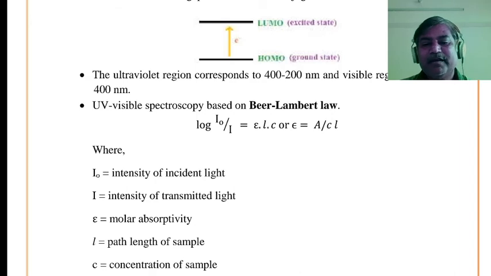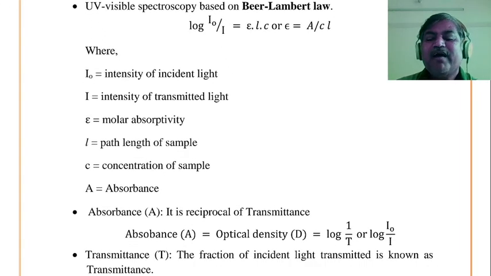From the amount of light radiation transmitted, we can find out how much light radiation is absorbed, किती light radiation absorb केले हे find out करू शकतो. And from this absorbance we can find out that absorbance is directly proportional to the number of conjugations present in that double bonded system of the compound. Hence we have to find out absorbance, and according to Beer-Lambert's law, absorbance is the reciprocal of transmittance.